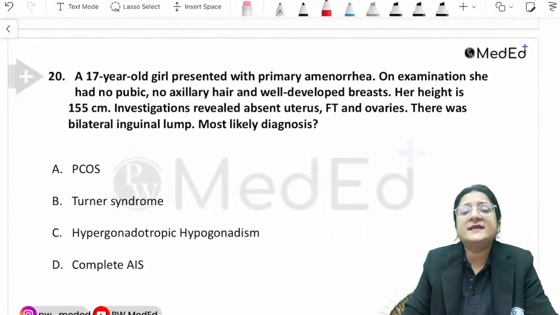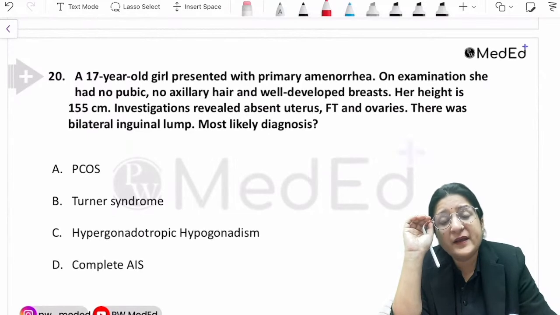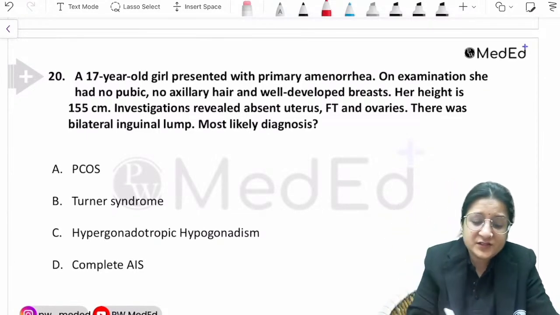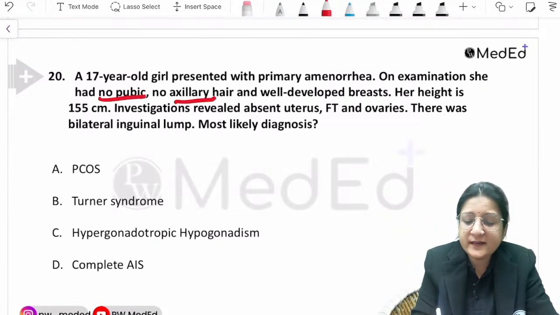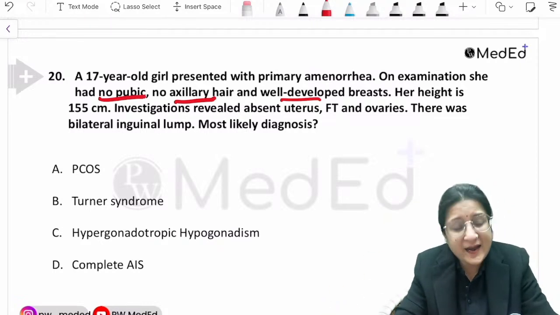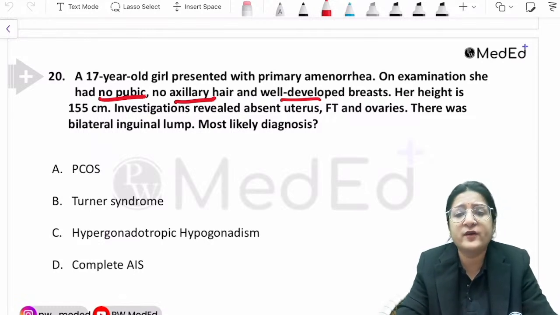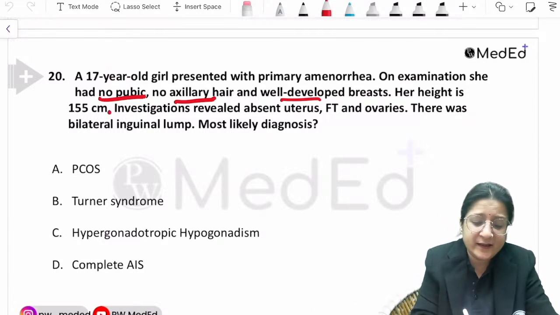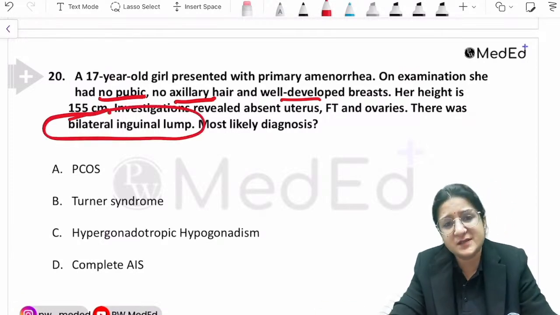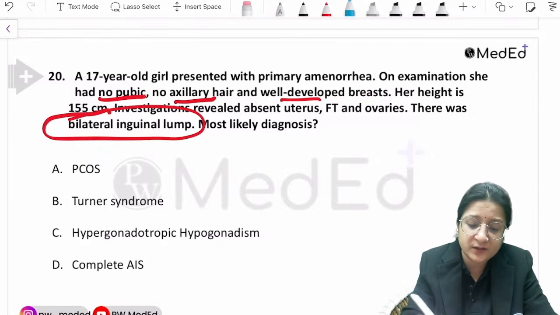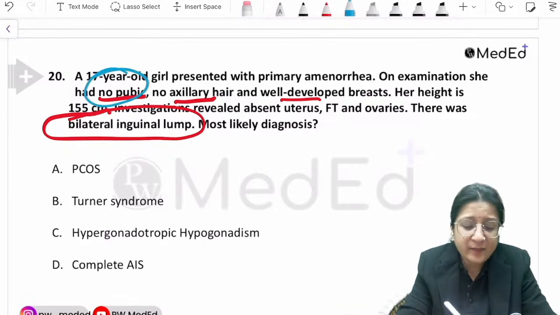Next question. A 17-year-old girl presented with primary amenorrhea. On examination, she had no pubic hair, no axillary hair, and well-developed breasts. Height is 155 centimeters, which I would say is fine. Investigations revealed absent uterus, fallopian tubes and ovaries. There was a bilateral inguinal lump. Most likely diagnosis? There are two clues in this question: no pubic hair and bilateral inguinal lump, along with well-developed breasts.